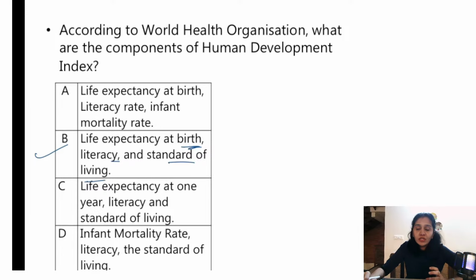So this was about concept of health and disease. In this we have understood PQLI, HDI, natural history of disease, levels of prevention and modes of intervention.